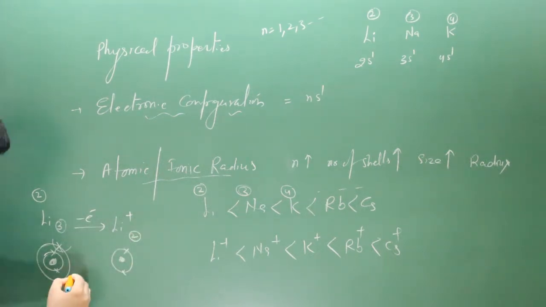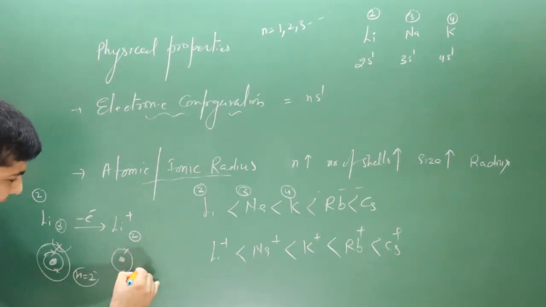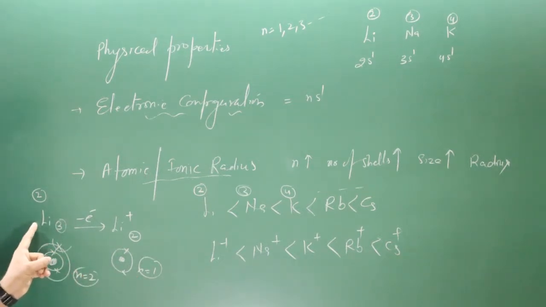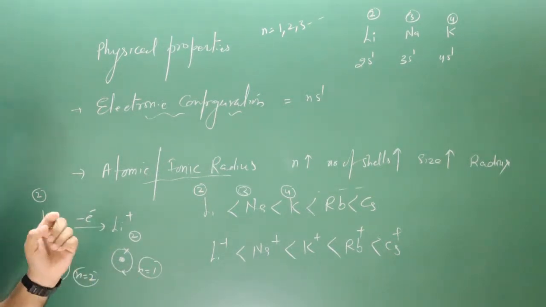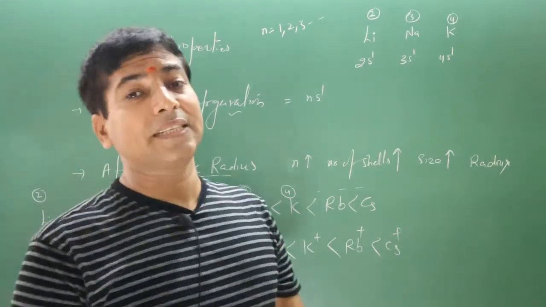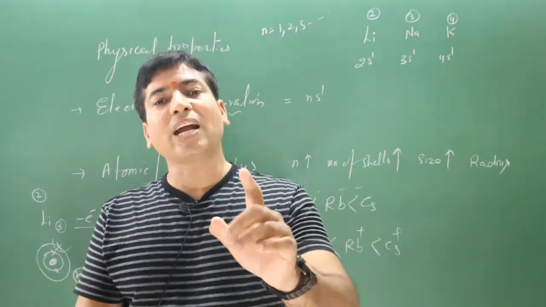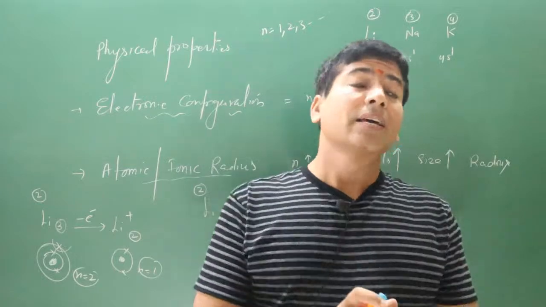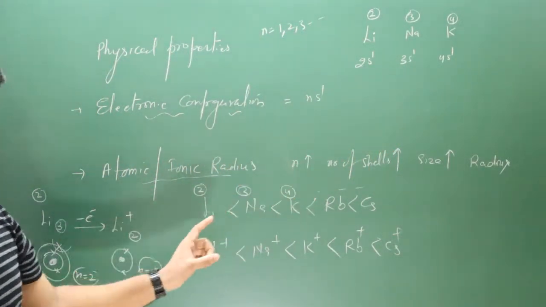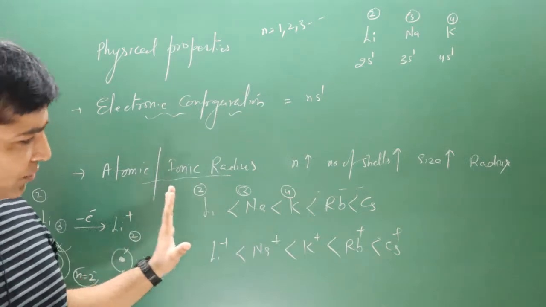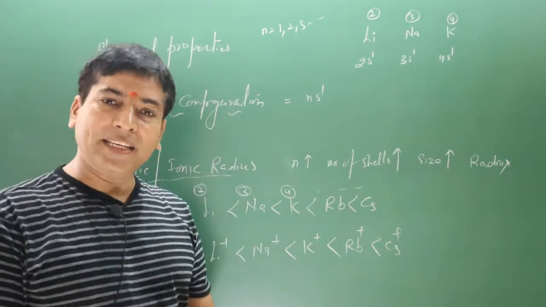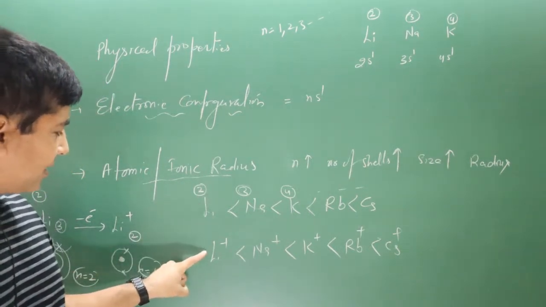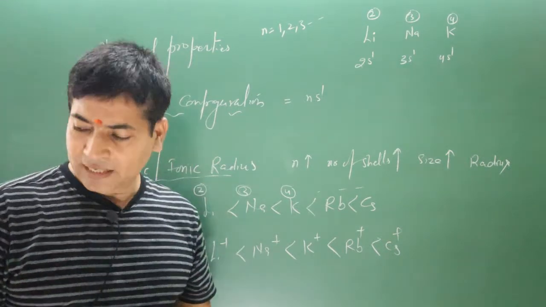Now compare. In the case of the lithium ion n value is 1, and in the case of the lithium atom n value is 2. So as n value decreases, size will also decrease. This is the reason ionic radius is smaller than atomic radius. Remember this information. If we go from left to right in this arrangement, size is increasing in both atomic radius as well as ionic radius, because n value is increasing. But if we compare both, then atomic radius is larger than ionic radius. Now let's move on to the next property.